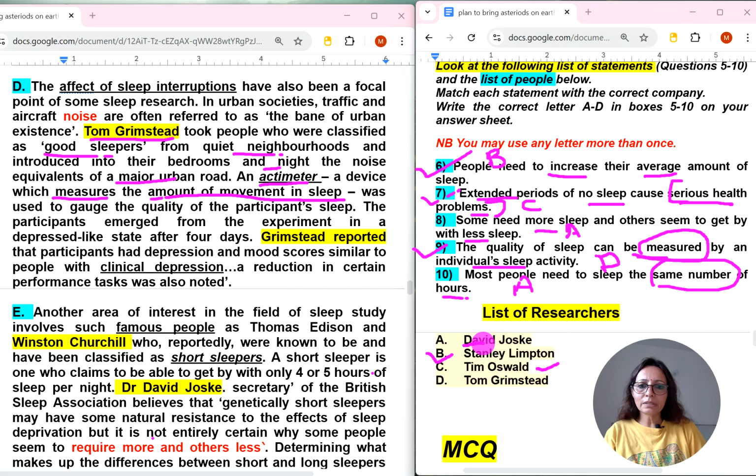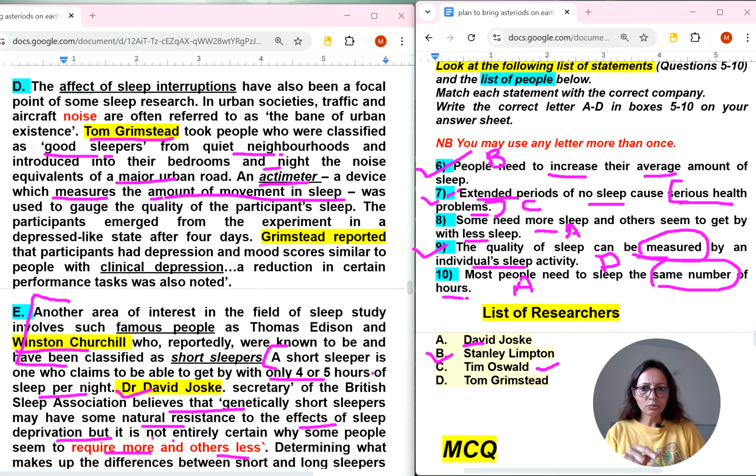So A number person in E paragraph, I can see this A number person. Okay, so earlier they were talking about this in this paragraph, so we will not read till here. Let's read it from here. They have started talking. A short sleeper is one who claims to be able to get by only 4 to 5 hours of sleep per night. David, secretary of British, believes that genetically short sleepers have some natural resistance to the effects of sleep deprivation, require more or others less. See this, some need more sleep and others seem to get by less sleep.